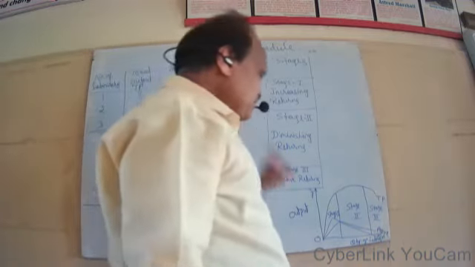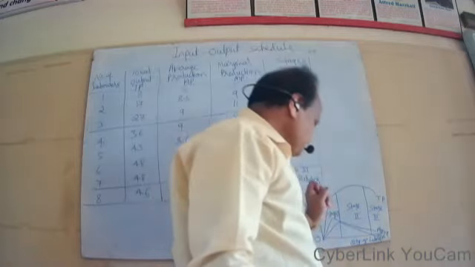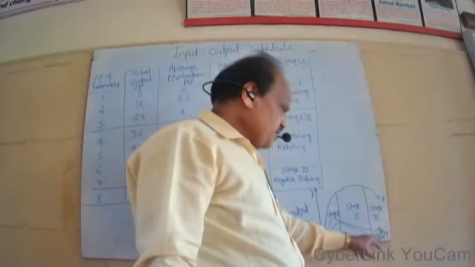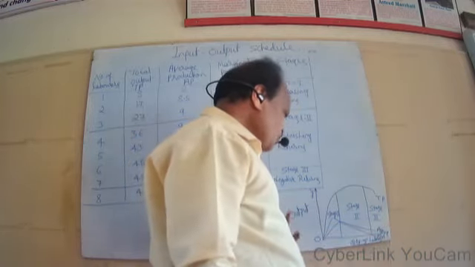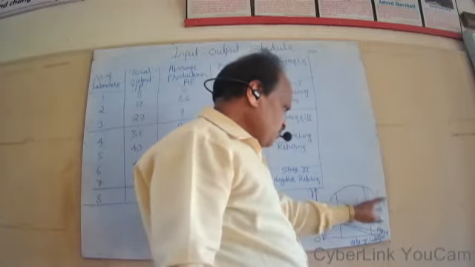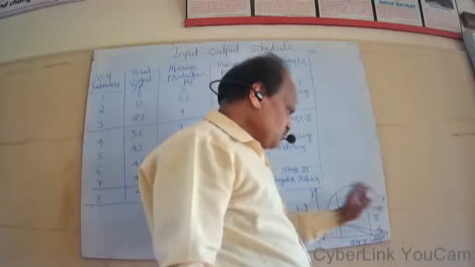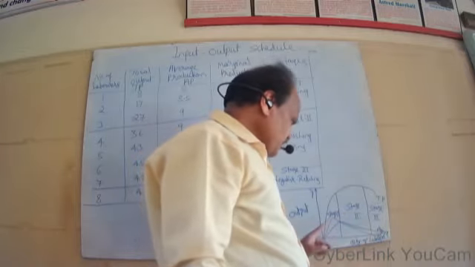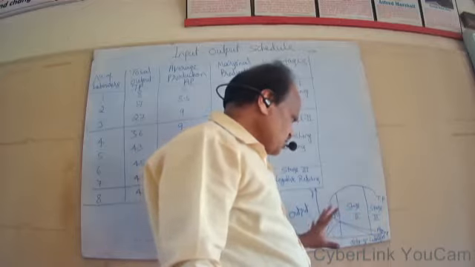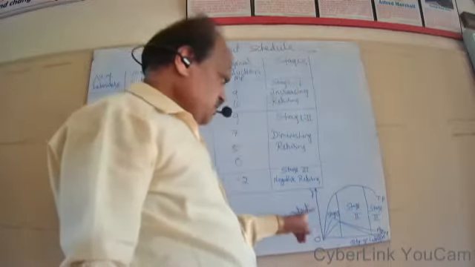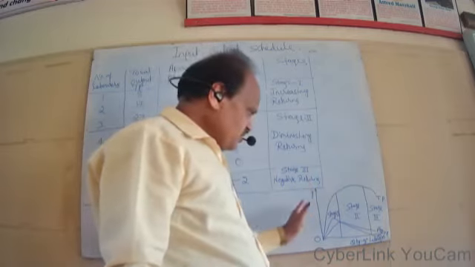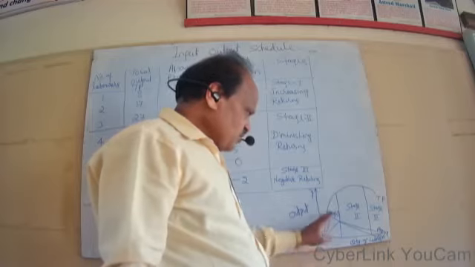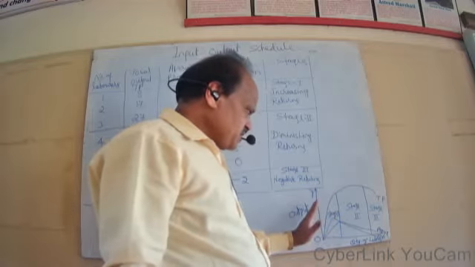This schedule is represented with the help of this particular diagram. On the x-axis we have measured quantity of labor used, on the y-axis output. This is total production curve or total output curve. Then AP represents average production curve and MP represents marginal production curve. In this diagram also we have classified all the three stages. Stage 1, where total production, average production and marginal production will go on increasing.